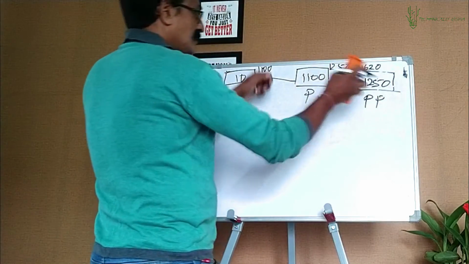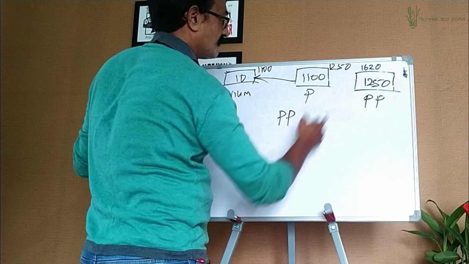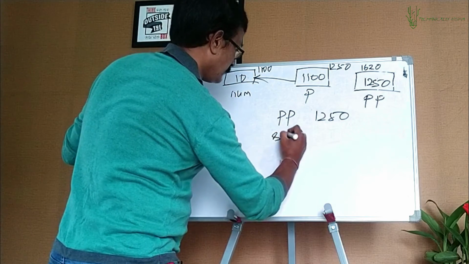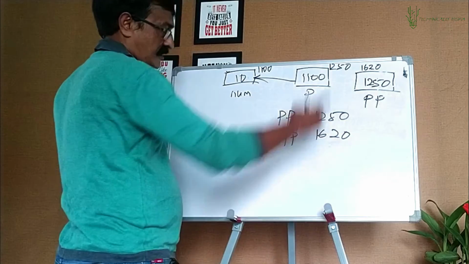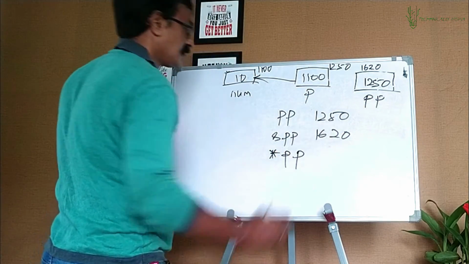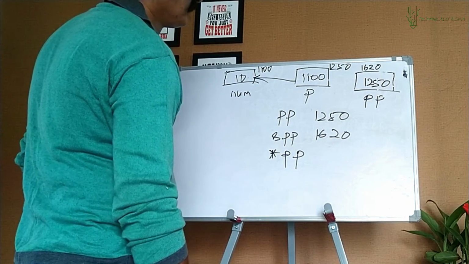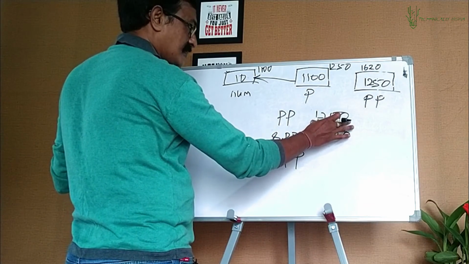So now go to the other one. pp gives you what? The value inside, that is 1250. Ampersand pp gives you 1620, the address of pp. Value at pp means what? pp holds the address 1250.